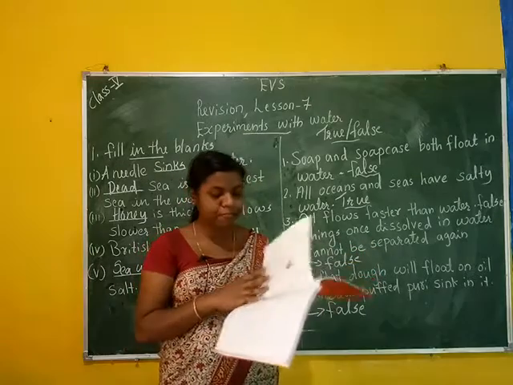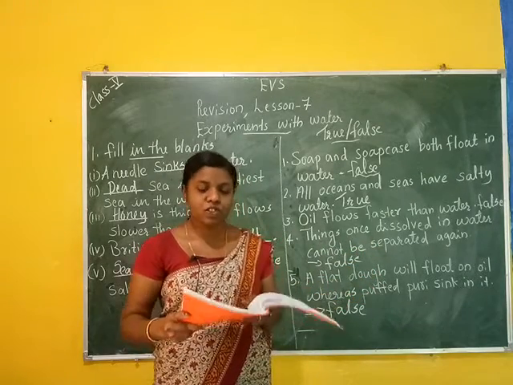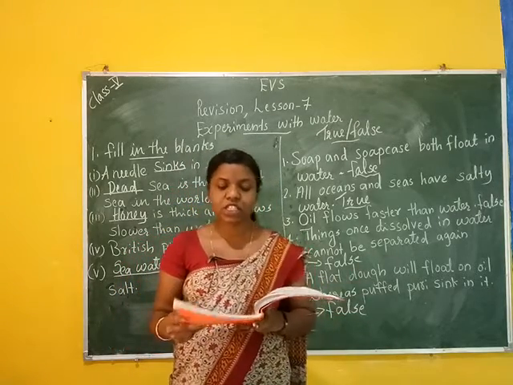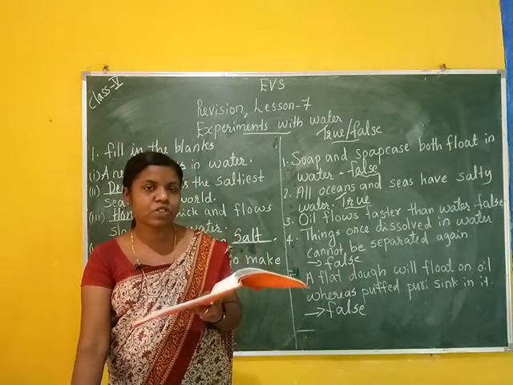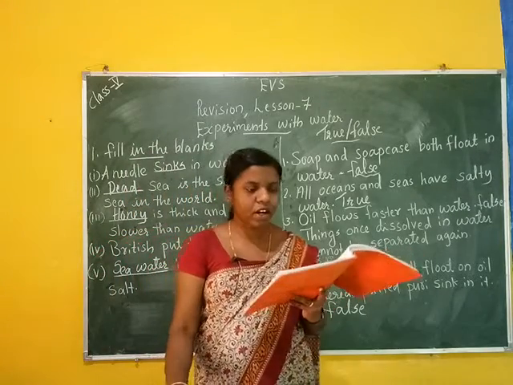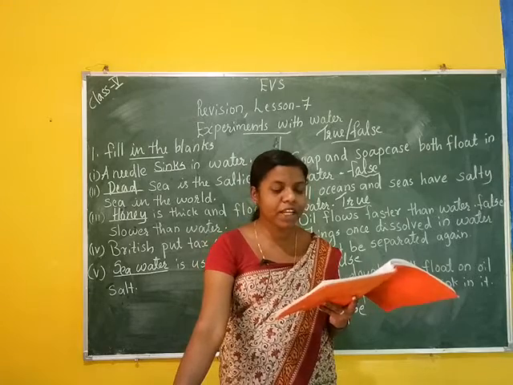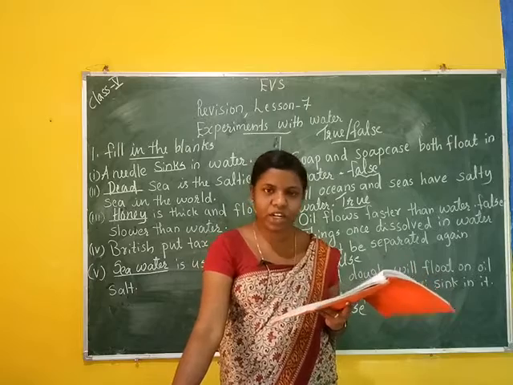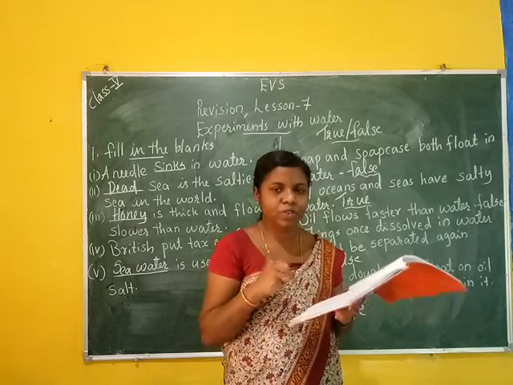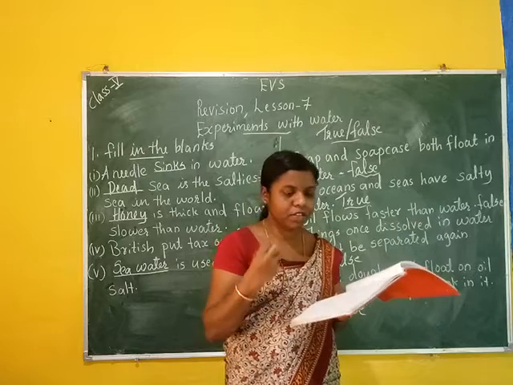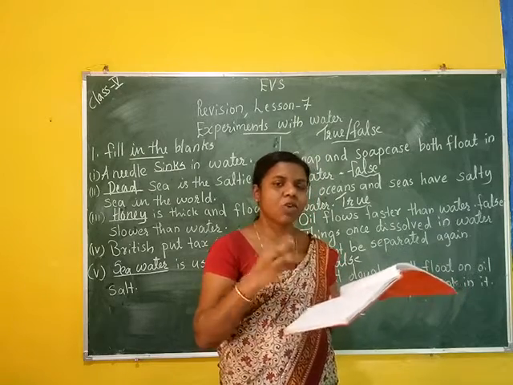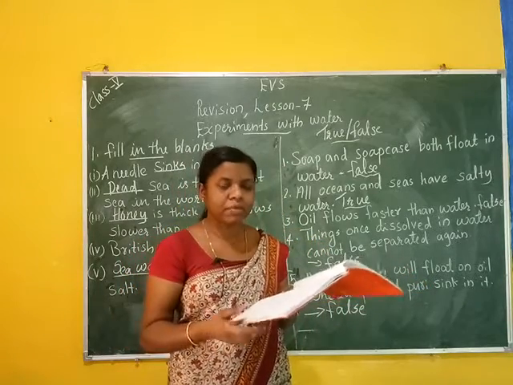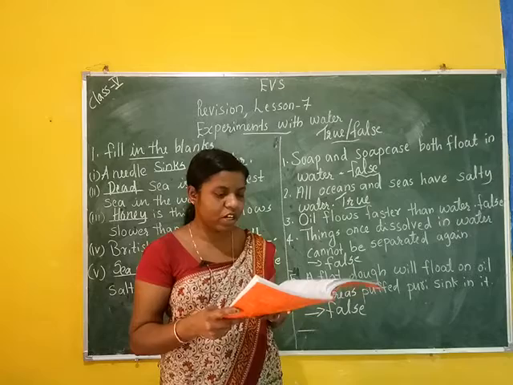Then next, how can you separate the following? First, salt from water. How to separate salt from water? We can boil or evaporate the water and the salt will be left behind as a solid. That means you take salt water, boil it, then the water evaporates and the salt is deposited at the bottom of the vessel. That means the solid part represents salt.